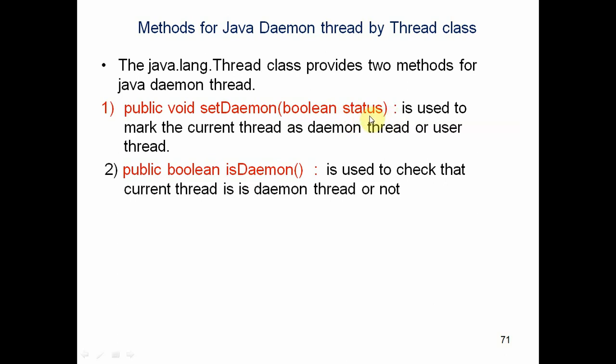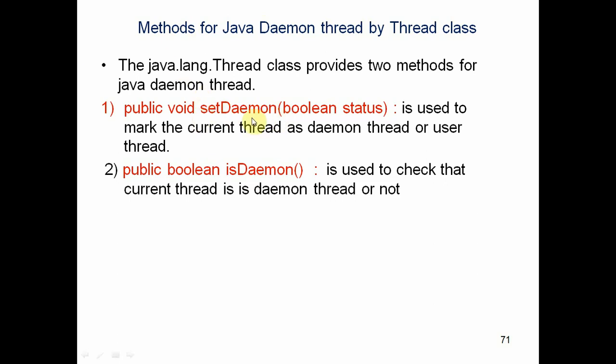Suppose I have one thread T1 and I want to make T1 a daemon thread. I need to execute the method as T1.setDaemon(true). So we need to use the boolean value true for the setDaemon method to make T1 a daemon thread.